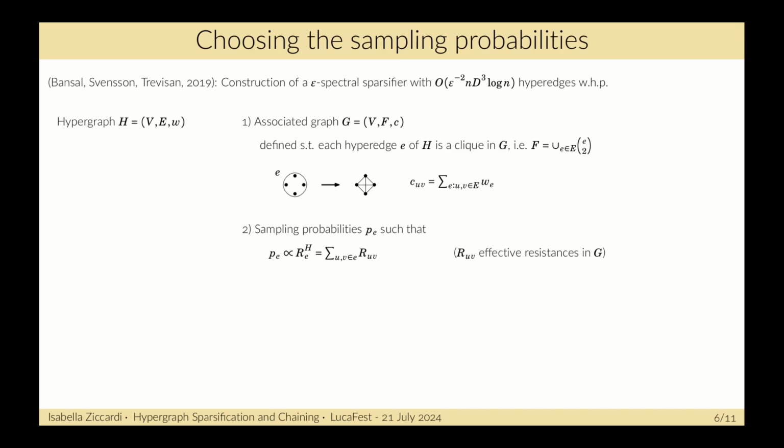They choose the sampling probability to be proportional to the sum of the effective resistances of the edges of the associated graph for every pair of nodes in the hyperedge. And then they study this random quantity.